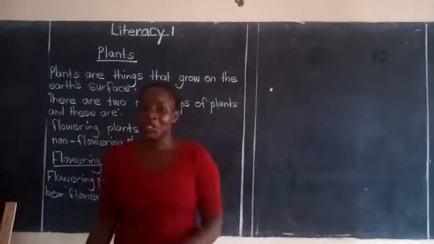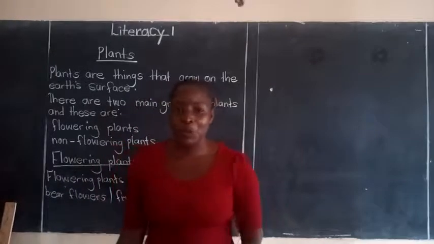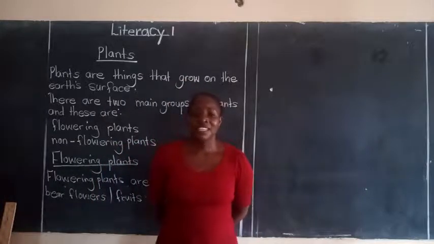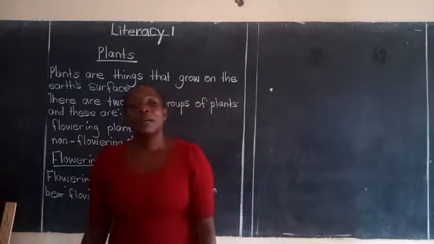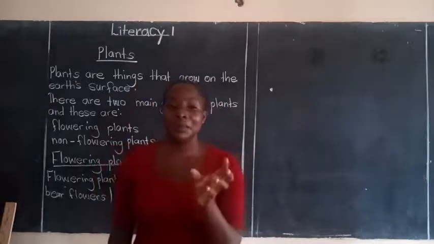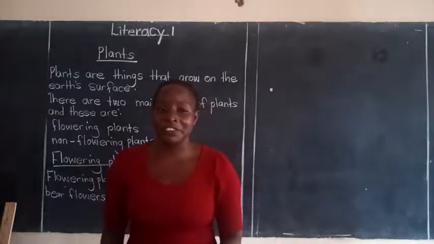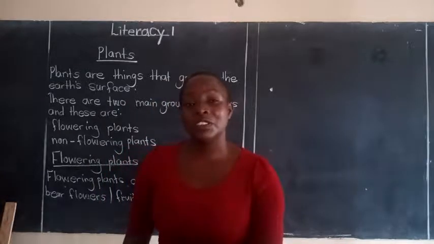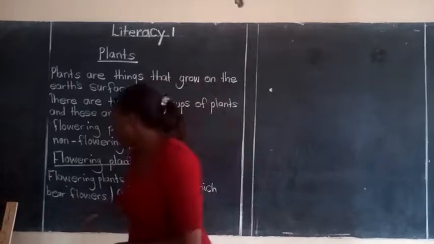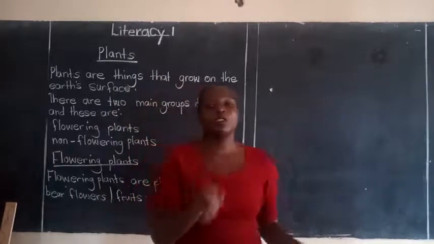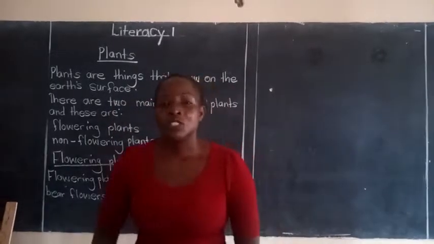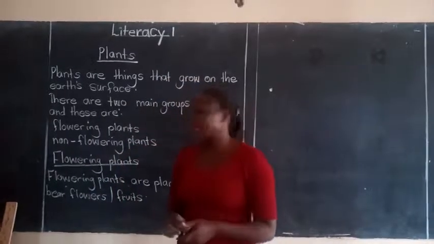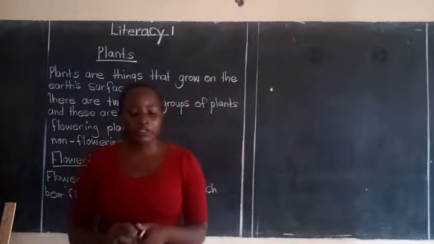And most of you enjoy their fruits, like the mangoes. How many of you have never eaten mangoes? You are lying to me. So mangoes are so sweet, and if they buy some mangoes at home and they don't give you, that way you can cry. So mangoes are sweet, and those mangoes are got from flowers. And these flowers are found on flowering plants. So what are flowering plants? Flowering plants are plants which bear flowers or fruits.